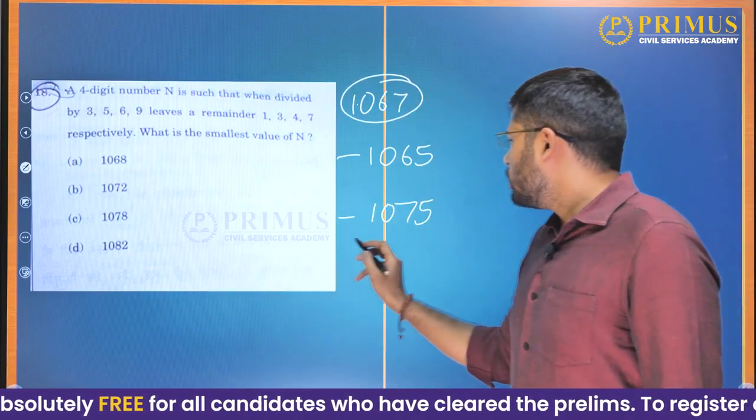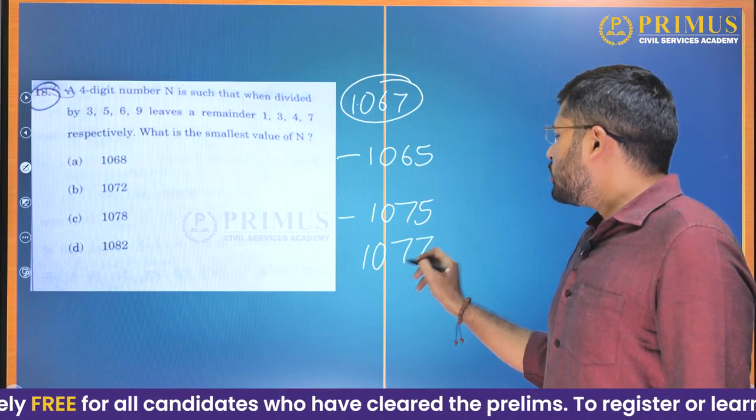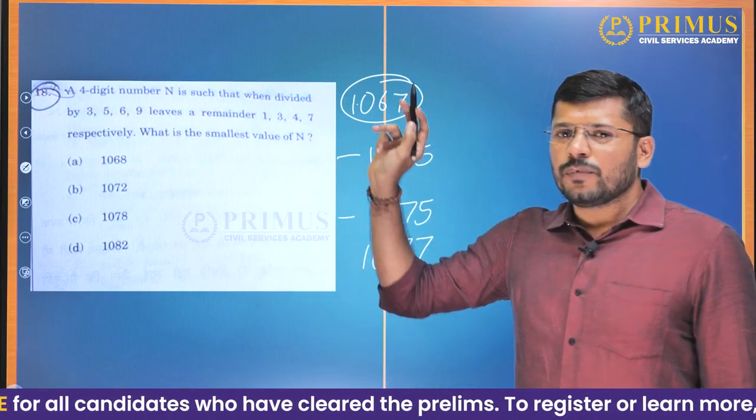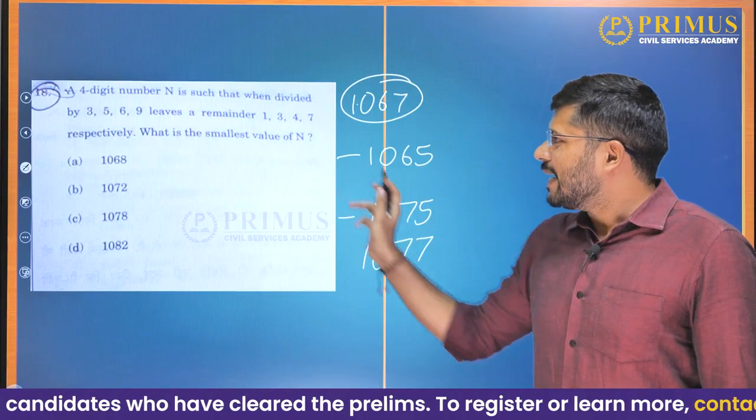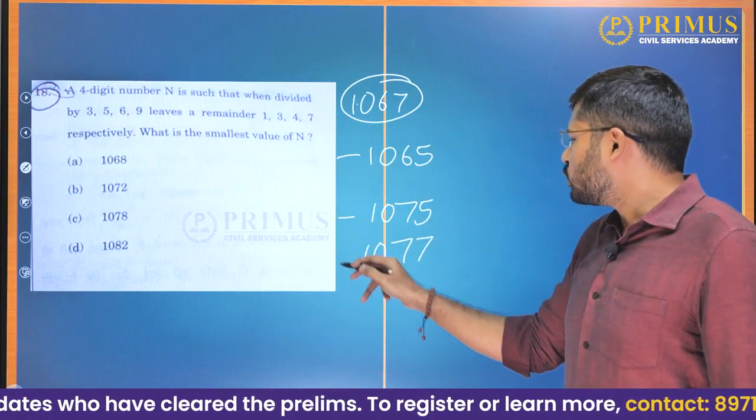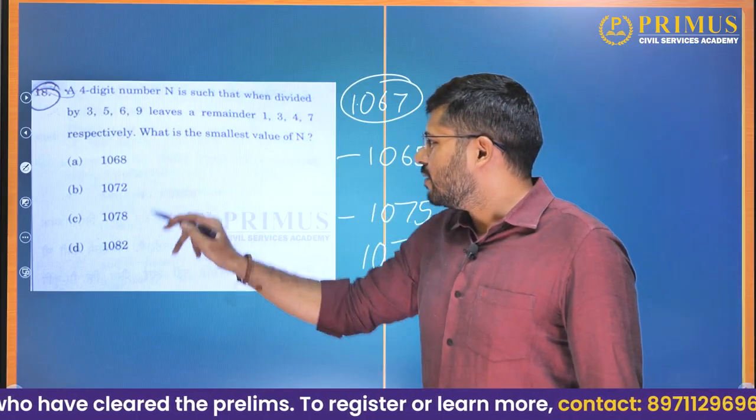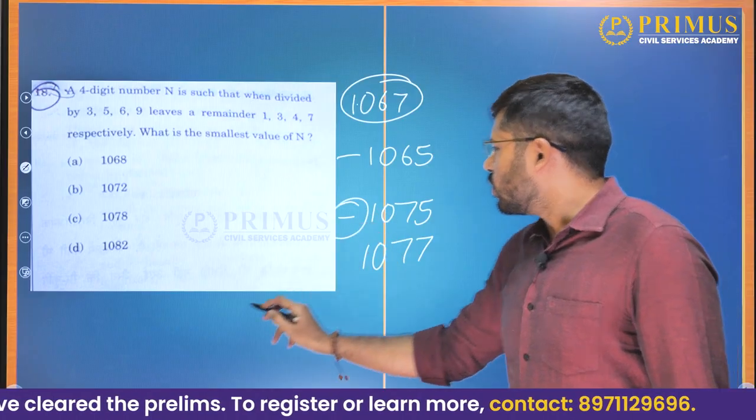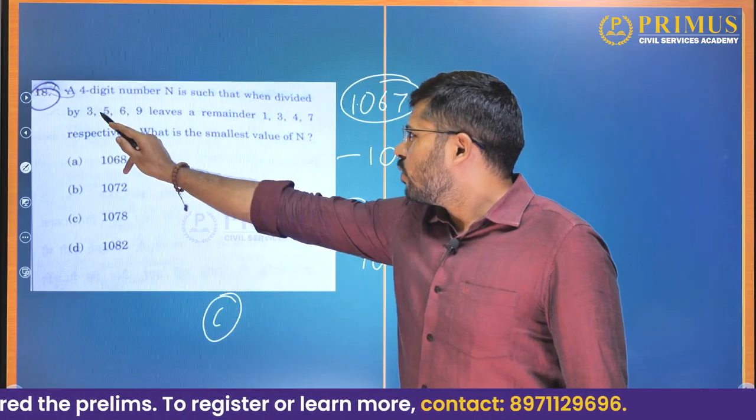Let us try 1077. Why 1077? Because 3 leaves a remainder of 1. So is 1077 divisible by 3? Yes. 7 plus 1 is 15, which is divisible by 3. So option C satisfies the condition for 3 and 5.